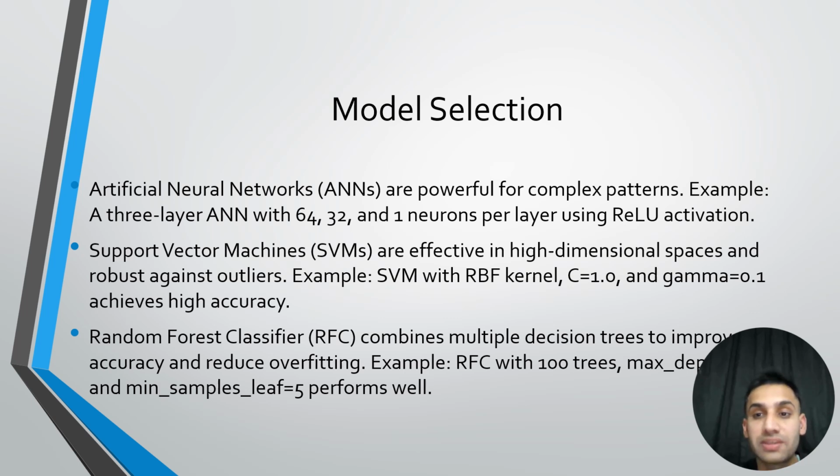But computationally it's very expensive to train, especially for large data sets. If we go on, support vector machines are effective in high dimensional spaces and robust against outliers. For example, SVM with RBF kernel, C 1.0, gamma 0.1, can achieve high accuracy. So this also has pros and cons.